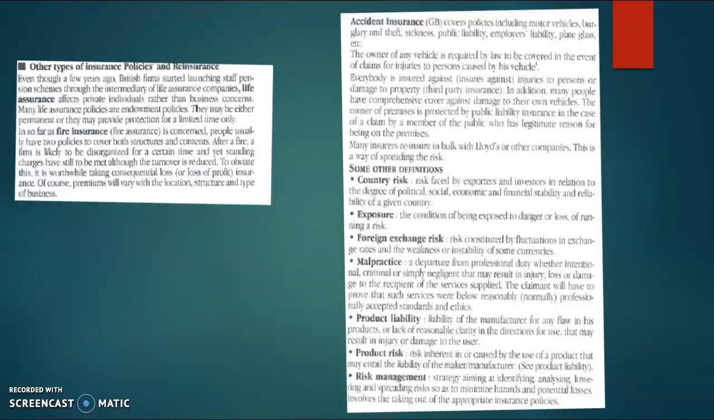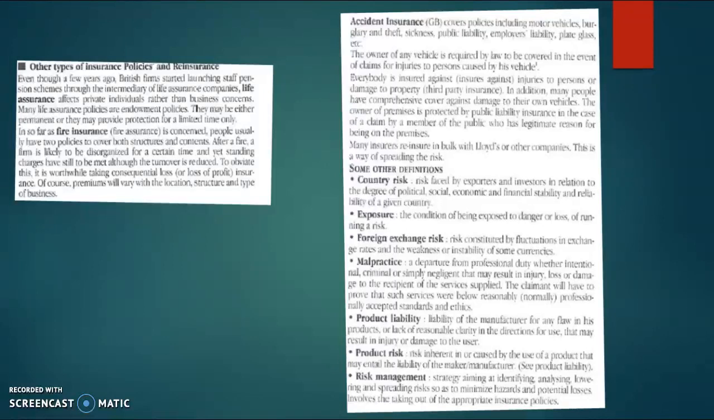Insofar as fire assurance is concerned, people usually have two policies to cover both structures and contents. After a fire, a firm is likely to be disorganized for a certain time, and yet standing charges still have to be met, although the turnover is reduced. To obviate this, it is worthwhile taking consequential loss or loss of profit insurance. Of course, premiums will vary with the location, structure, and types of business.